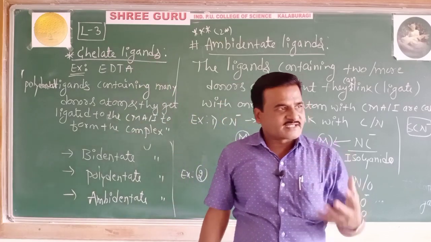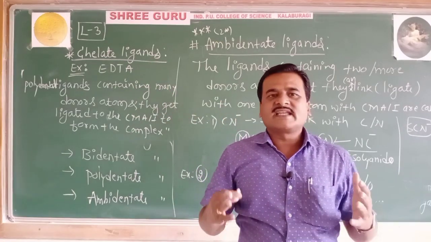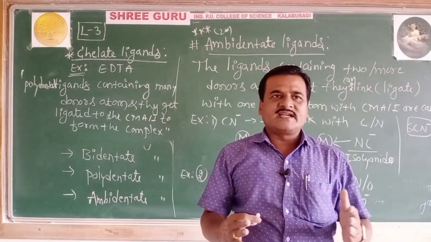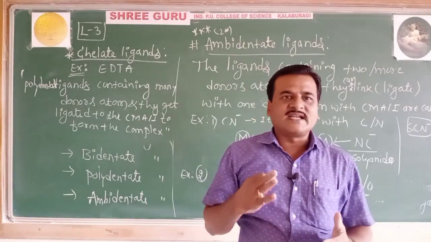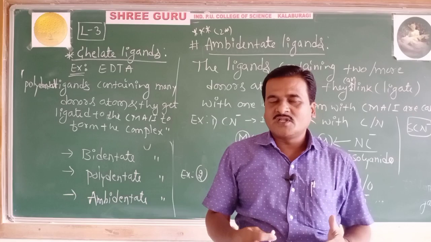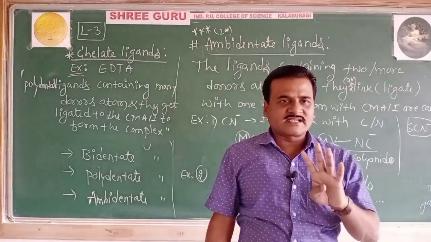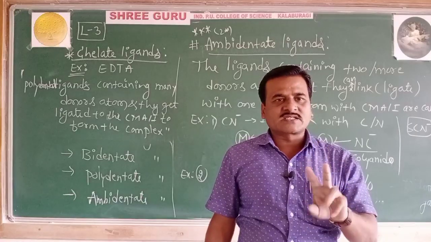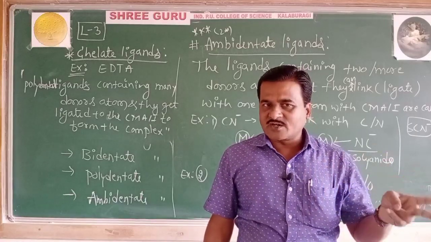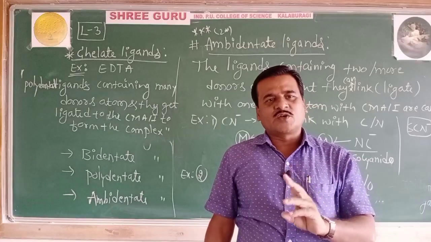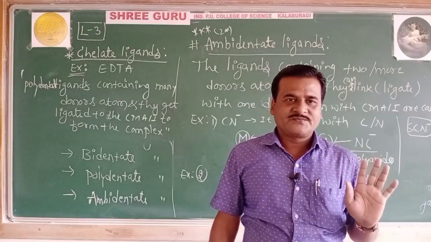An example of a chelating ligand is EDTA. What does EDTA stand for? Ethylene diamine tetraacetato, which is an example of a hexadentate ligand. There are 6 donor atoms. Out of 6, 2 donor atoms are nitrogen and 4 donor atoms are oxygen.